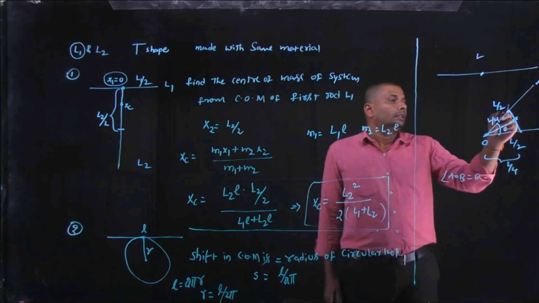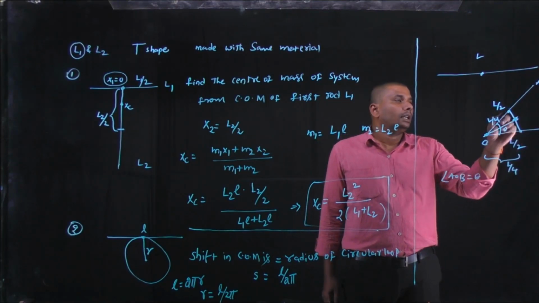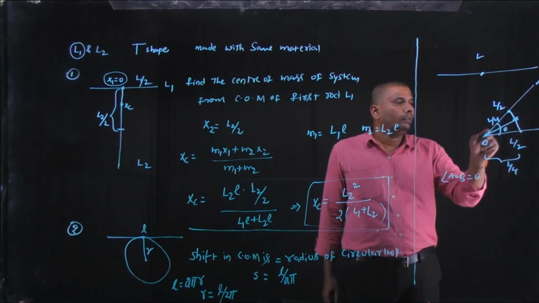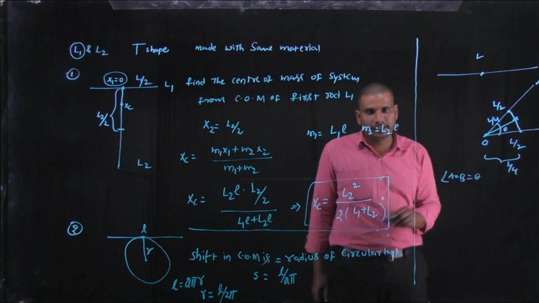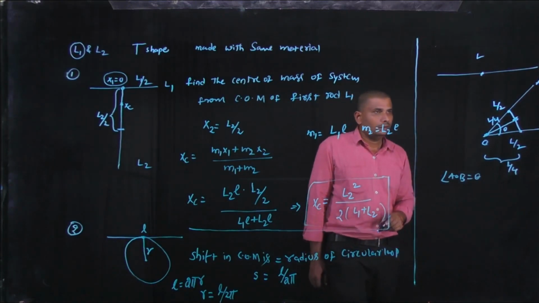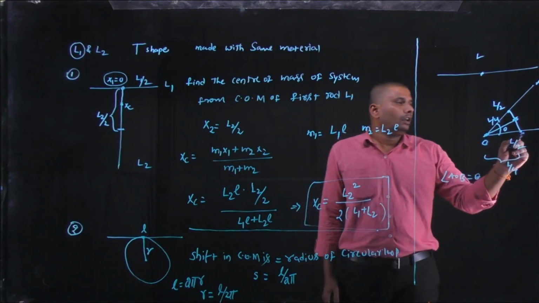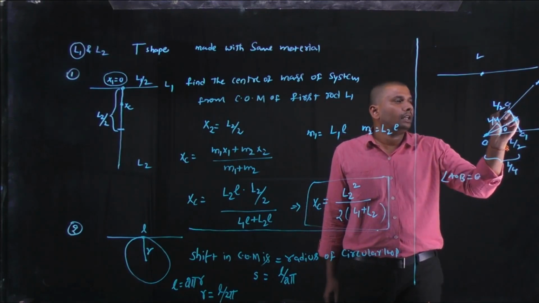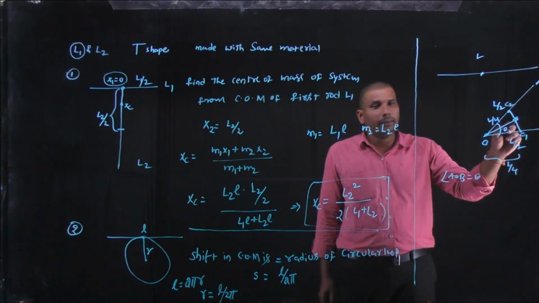Here this is the center of mass of the system when the rod is bent at its midpoint. This is the center of mass of the first part, this is the center of mass of the second part, and this is the combined center of mass.